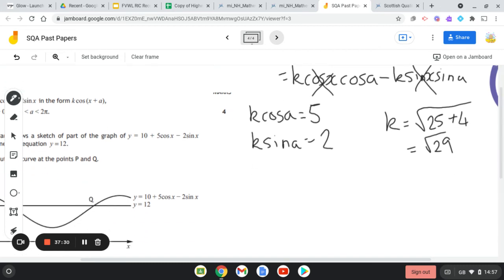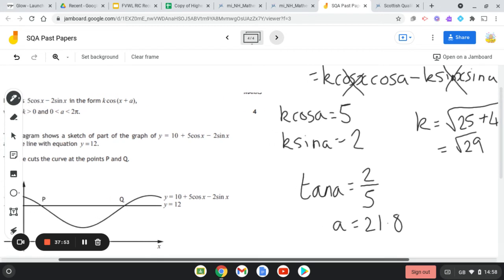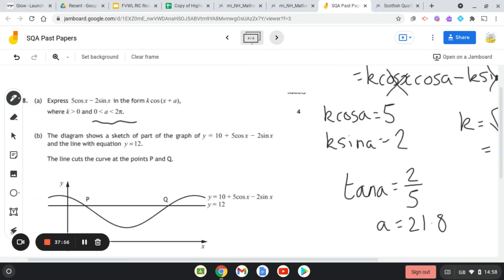Now your value for tan A just becomes sin over cos, so 2 over 5, and the value of A is just the inverse of tan of 2 divided by 5. So shift tan, 2 divided by 5, and you end up with 21.8. Now just be careful, because if you go back and look at the question, the range of values for A is in radians, so we have to divide by 180 and times by your pi button.